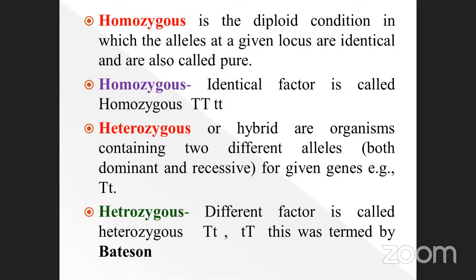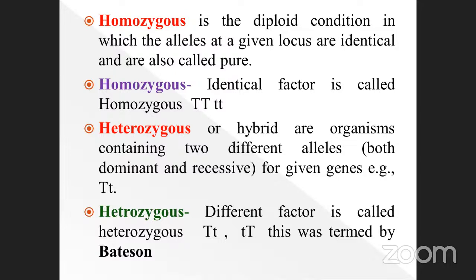Capital T: the identical factor is called homozygous, because capital T is homozygous dominant. Small t is homozygous recessive. A dominant character is always written as a capital letter, and the recessive in small t. Okay, this is homozygous.